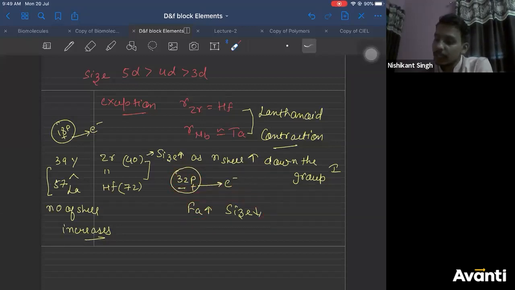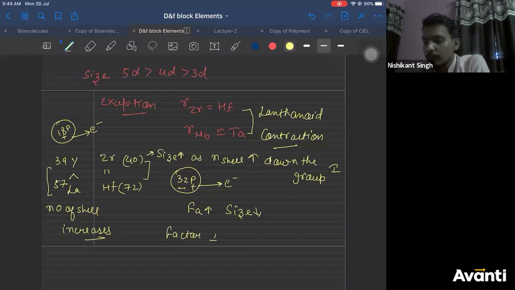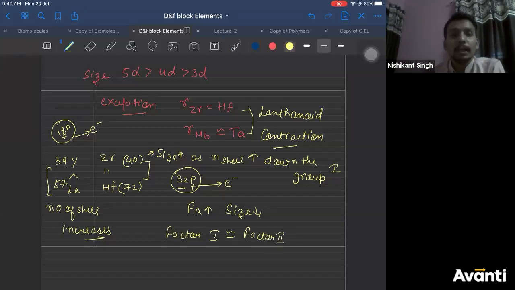So this factor is increasing the size. This factor is decreasing the size. So what happens eventually is factor 1 and factor 2 are nearly equal. Right? What is the meaning of that? The meaning of that is the increase in size from zirconium to hafnium due to increase in number of shells is balanced by the decrease in size due to effective nuclear charge, right? Because of 32 extra protons which are added.